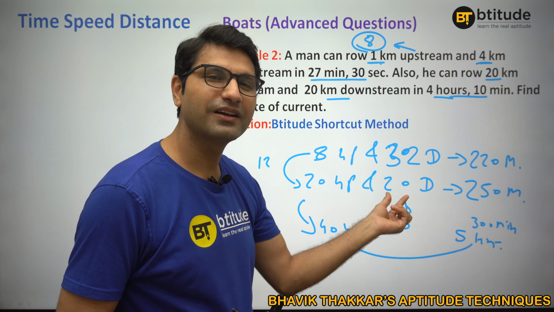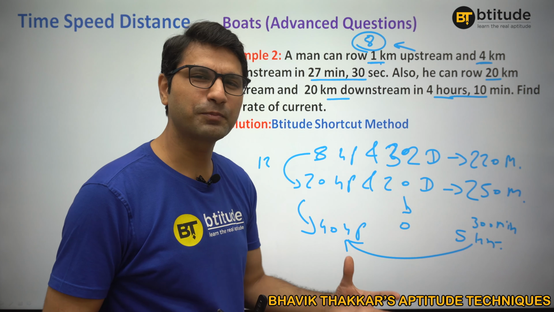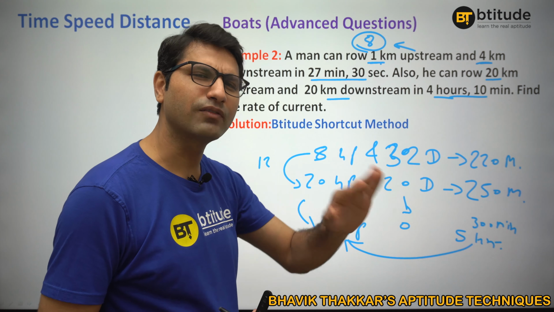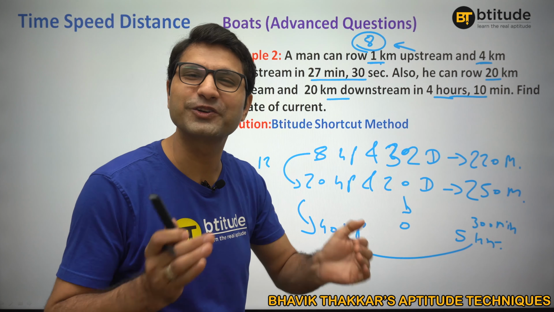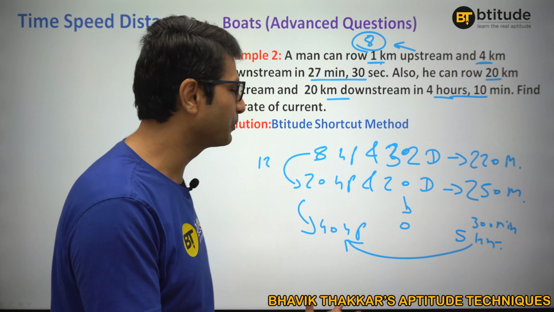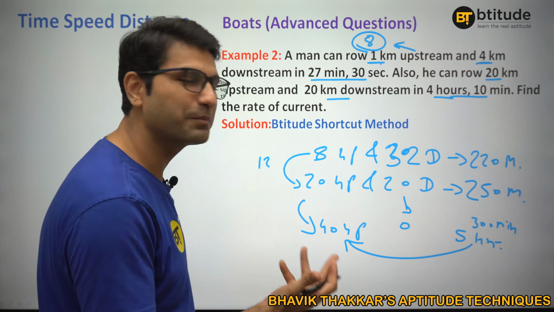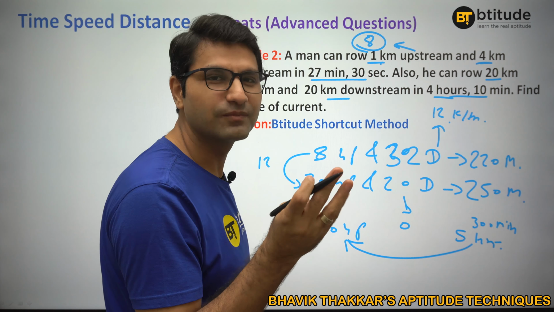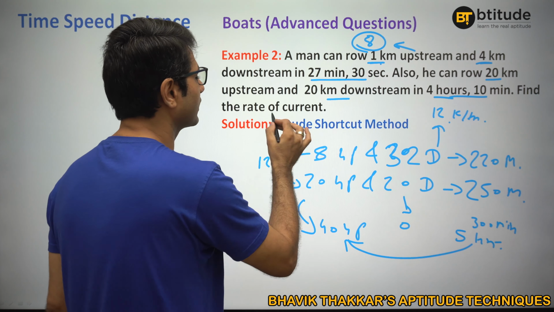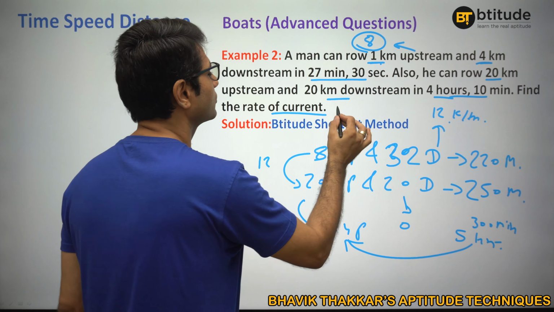So 20 kilometers in 100 minutes. Are you getting the speed? 100 minutes, 20 kilometers, 1/5. So 60 minutes, 12 kilometers. If you're good with your calculation, you can figure it out. 12 kilometers per hour should be my downstream speed. 8 and 12, the difference is 4, upon 2 is the speed of the current. So 2 kilometers per hour.